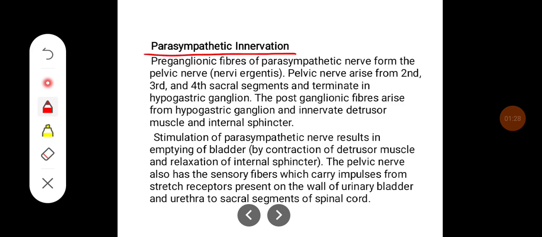If you see parasympathetic innervation, the preganglionic fibers of parasympathetic nerve form the pelvic nerve, which is also called nervi erigentes. The pelvic nerve arises from the second, third, and fourth sacral segments and terminates in the hypogastric ganglion.